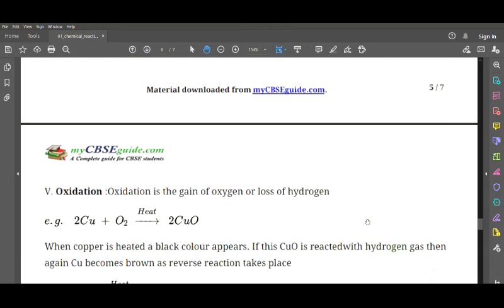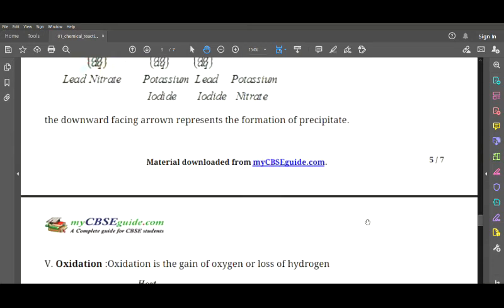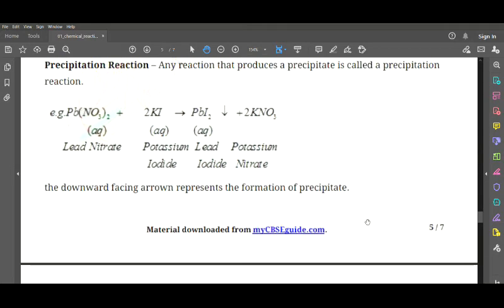Now here you can see that the downward facing arrow represents the formation of precipitate. So which is forming the precipitate here? That is lead iodide.